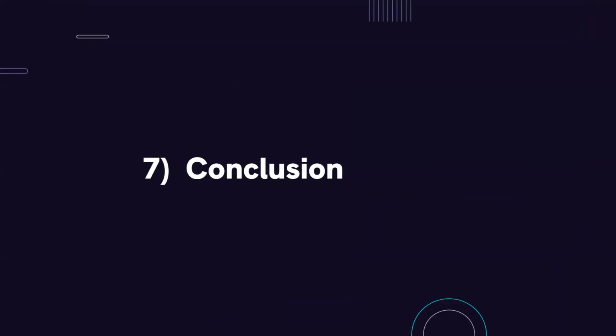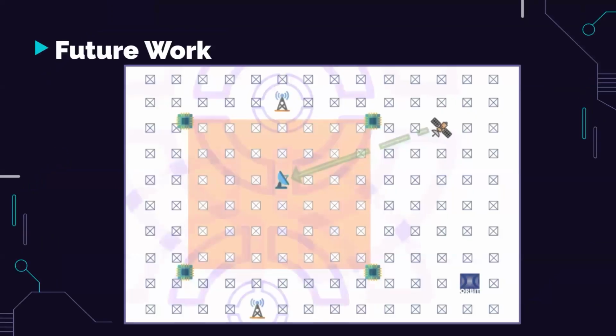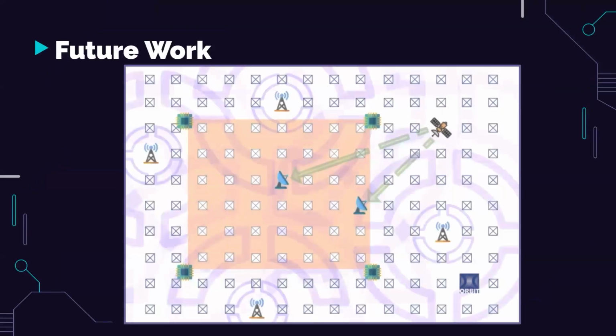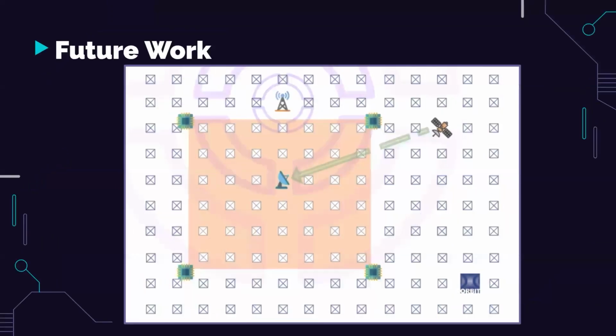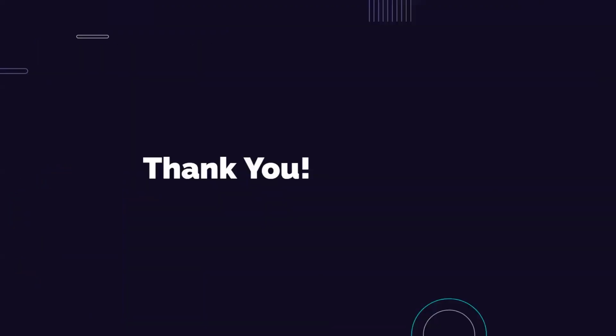So in conclusion, our model can accurately represent the interference at known locations. However, due to the sparse training data, meaning we haven't done many experiments on different locations, we can't track unknown locations. So if we want to improve the model, we would need to test at different locations. And for the future, we will be experimenting with different resource allocations, such as increasing the number of base stations, receivers, and transmitters.